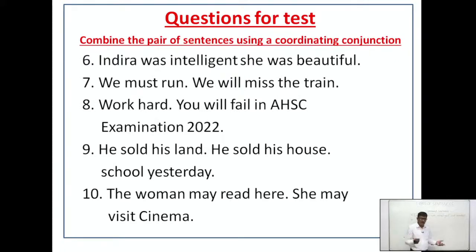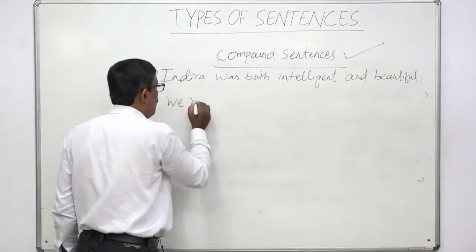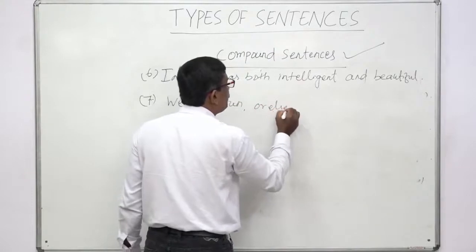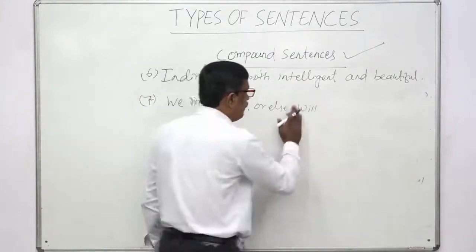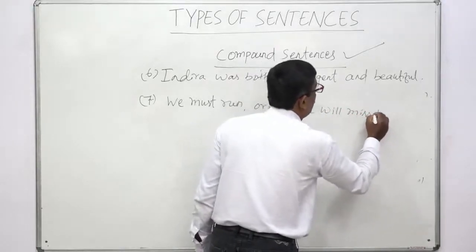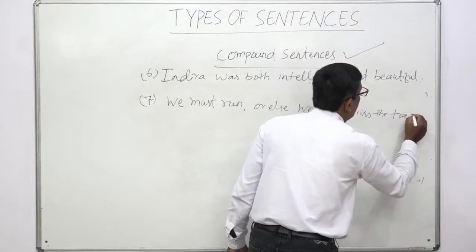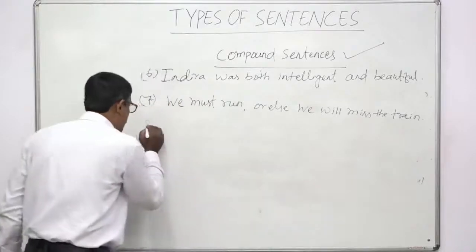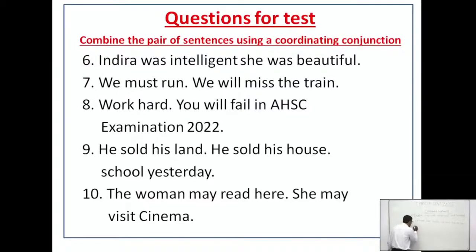Otherwise or else. Okay, so we must run or else we will miss the train. Okay, you see next. Work hard. You will fail in the AHSC examination 2022. Yes, here is also a consequence. Here is a result. What will you use? Either or else or otherwise. Very good.